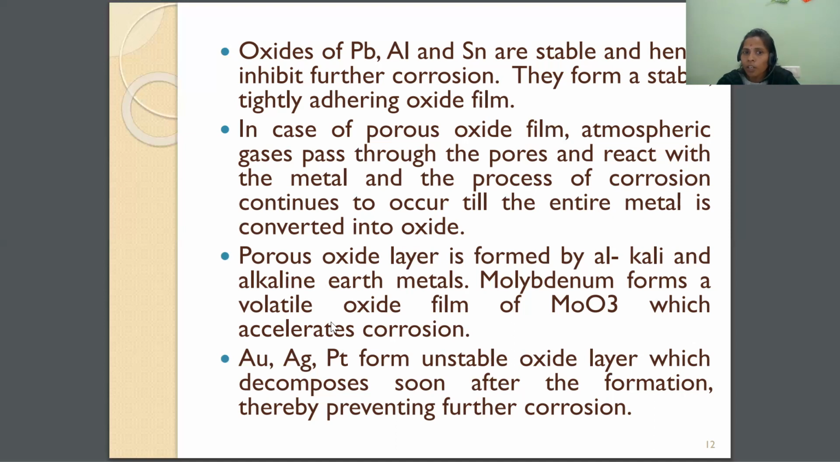Molybdenum forms a volatile oxide layer of molybdenum oxide, which accelerates corrosion, that means increases the corrosion. So the third type is volatile. Volatile is nothing but which can be evaporated. The only example is molybdenum oxide. This molybdenum forms an oxide layer on the surface, and that oxide layer is evaporating, which is its volatile nature. Due to volatility, this process will be continuous till the whole metal undergoes corrosion. And the last type is unstable, which I explained here.